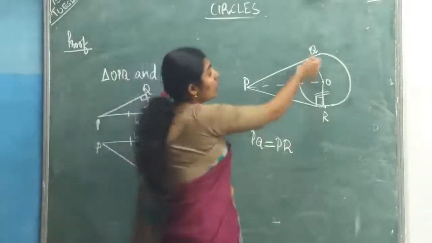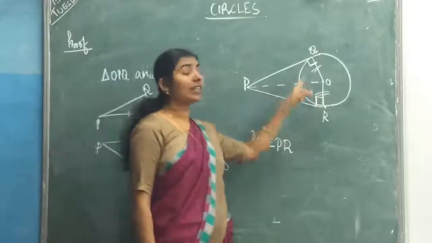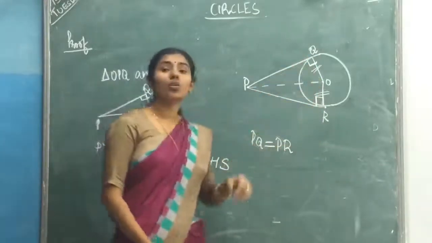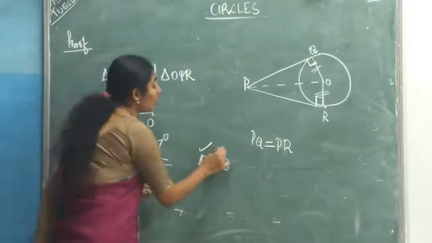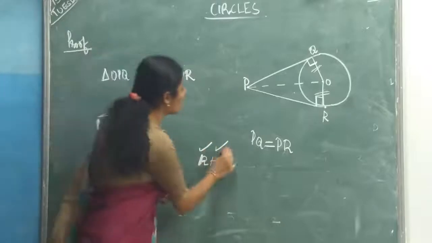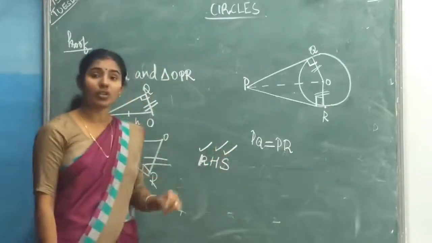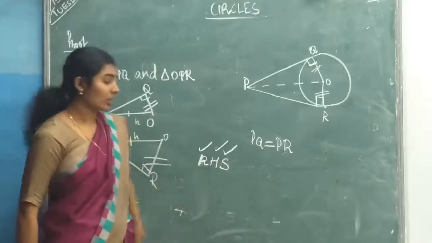Now OQ equal to OR. What is the reason? Both are radii of the circle. So two right angle triangles, two hypotenuses are equal and one side is equal. So by RHS congruence rule, we can say these two triangles are congruent.